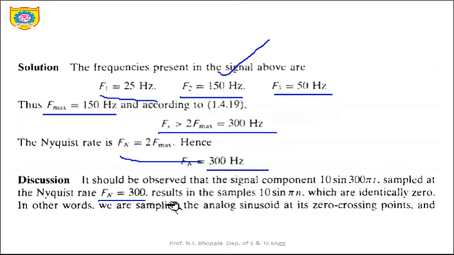So this is all about a few numericals based on sampling. In the next lecture again we will concentrate on a few more numericals to understand exactly the sampling and how it can be applied to different numericals to calculate the Nyquist rate or the Nyquist frequency. Thank you.